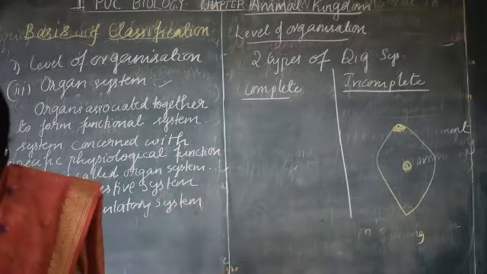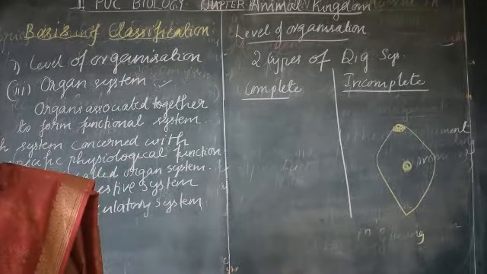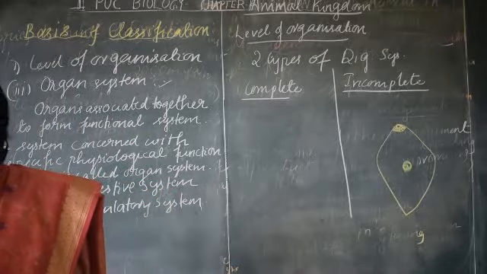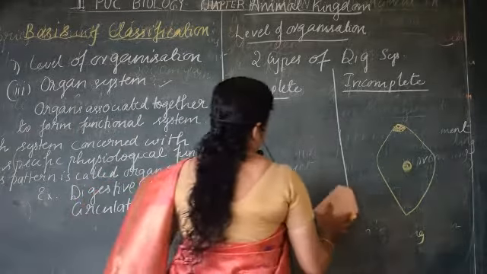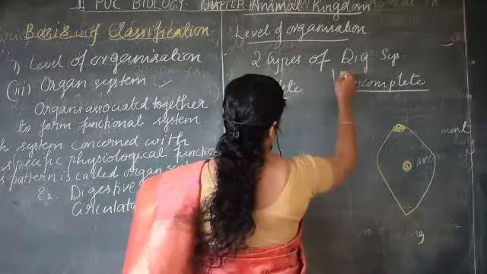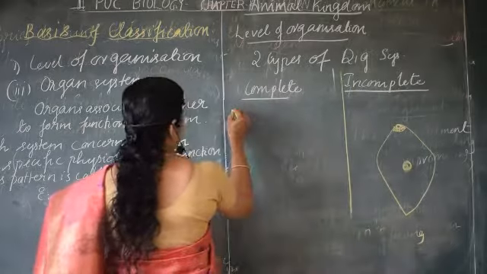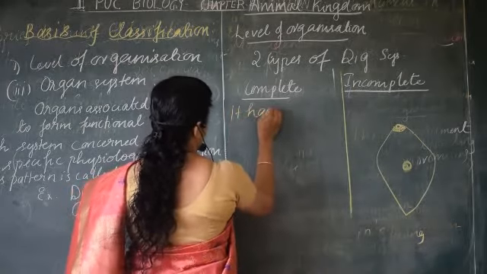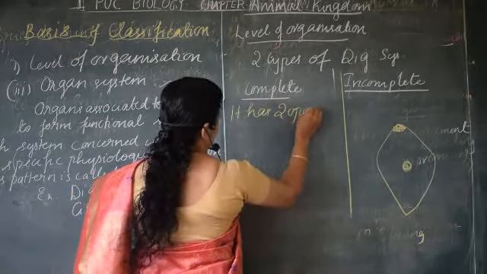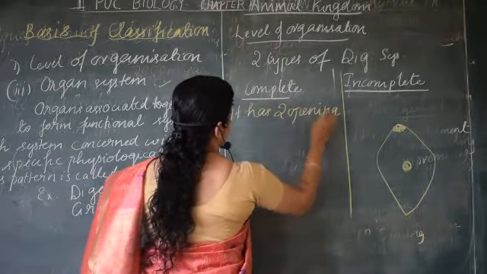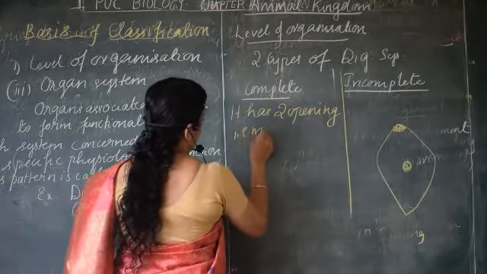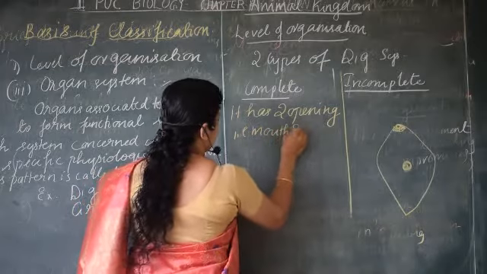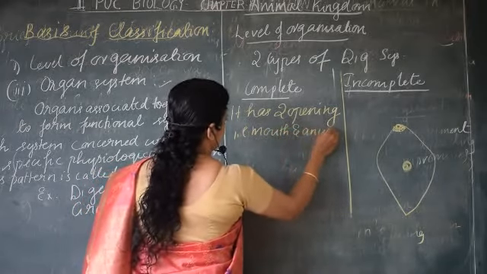So the difference between the complete and incomplete digestive system is that the complete digestive system has two openings, that is mouth and anus.